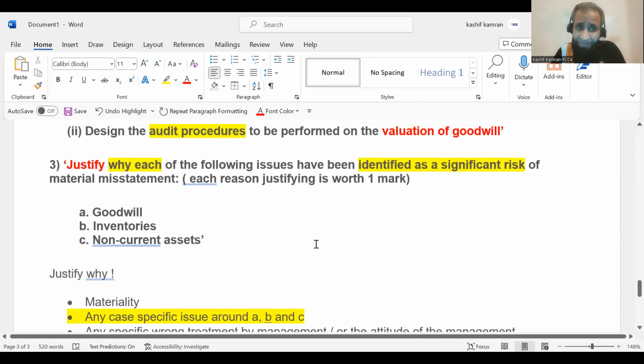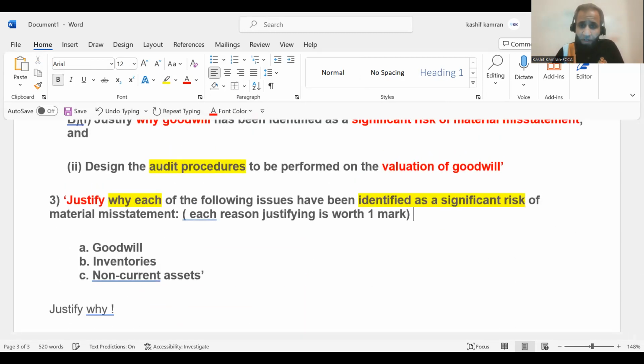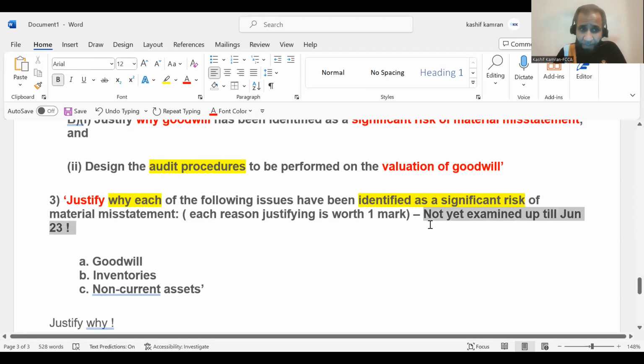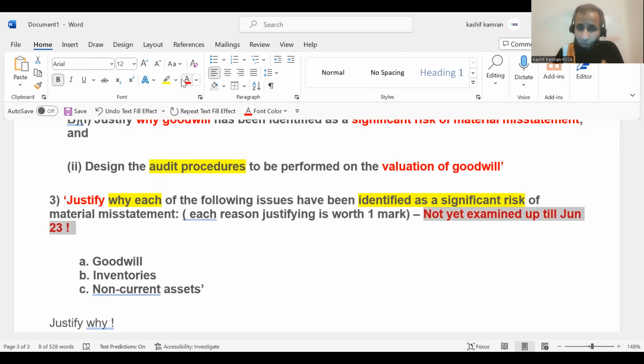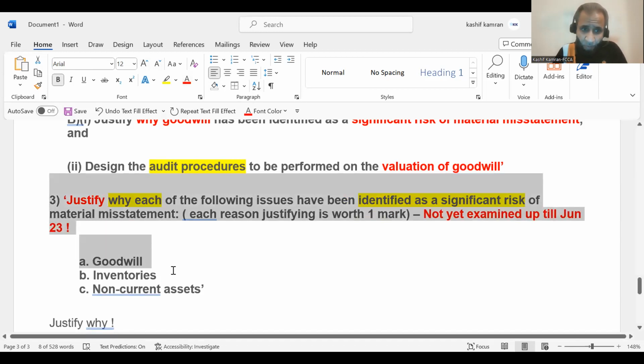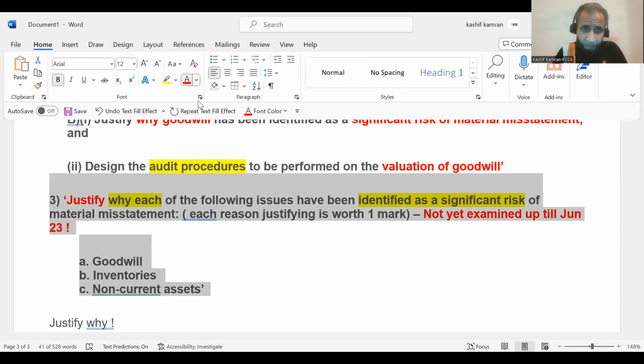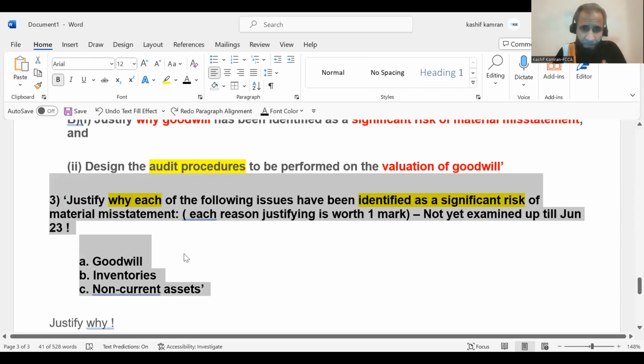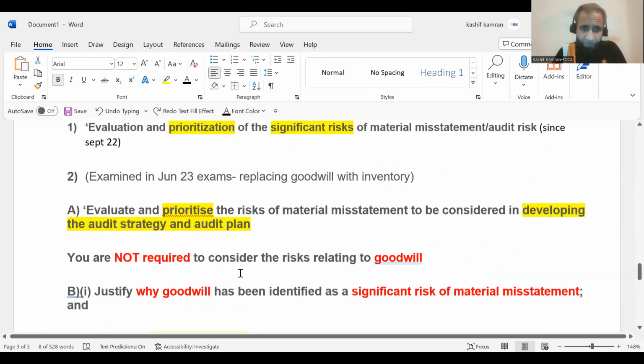Now, this is a style of question which has not yet been examined. So this is not yet examined up till June 23. So is there a possibility of that coming anywhere in September or December? You are clever enough to take that perspective. So this is the third one on your screen. So this is one question where you can think about how things could be for you.